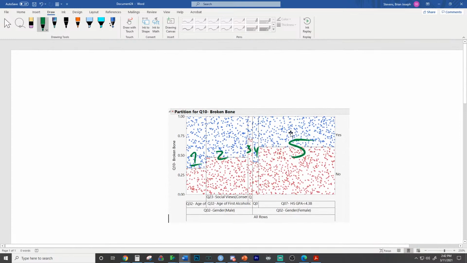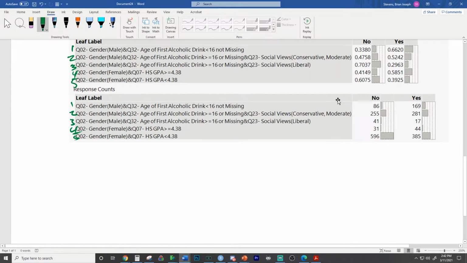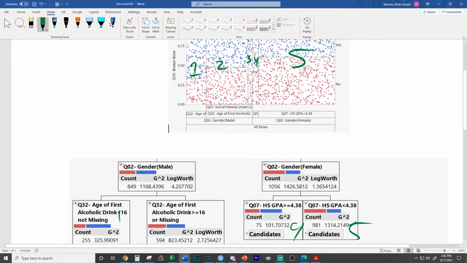Is this making more sense how to connect the output of group 1, group 2, group 3, group 4, group 5? This is the distribution of the Y variable. It looks like group 1 and group 4 are most likely to have broken a bone. Here's group 1 and group 4 with the probabilities, and here's how many broke a bone: 31 did not break a bone, 44 did. And JMP is giving us the probabilities of 41 and 58. Is this making sense, Campbell, how to read this output?